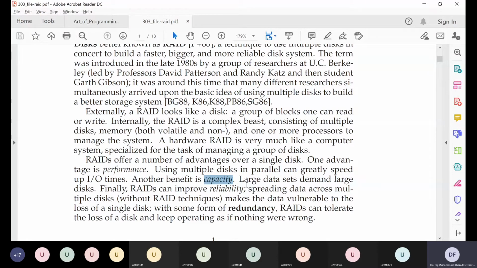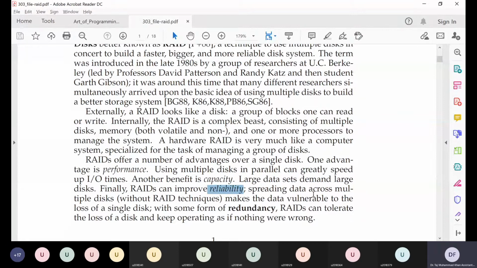And thirdly, and the most important feature where basically RAIDs are used, is that using those extra hard disks, we can make our system more reliable. We can increase the reliability of the system. So reliability is what we just described, that our system becomes more robust or more resistant to data corruption and data errors.